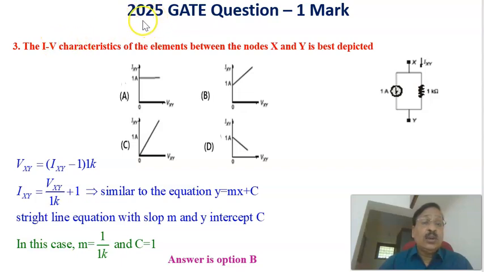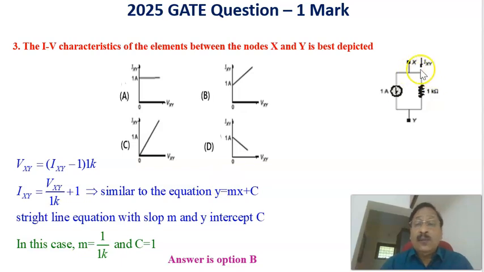Now let us see the third question of 2025 GATE question that also carries 1 mark. The IV characteristics of the element between the nodes X and Y is best depicted by which option? This is an element in which there is a constant current source, and across that there is a resistance of 1 kilo ohm, and this terminal is X, this terminal is Y, and the current through this one is IXY, and the voltage across X and Y is VXY. Now what is the relation between VXY versus IXY? VXY is taken on the x-axis and IXY is taken on the y-axis.